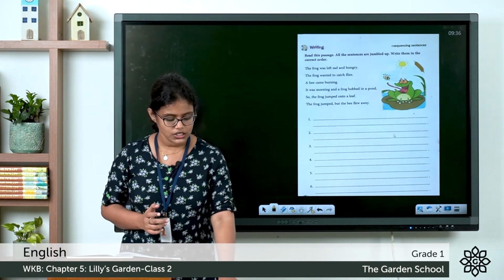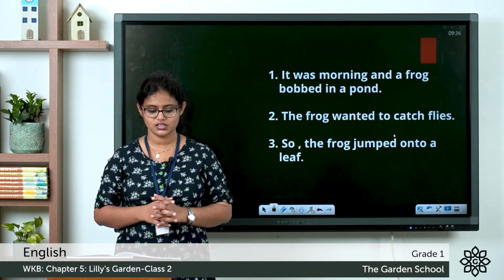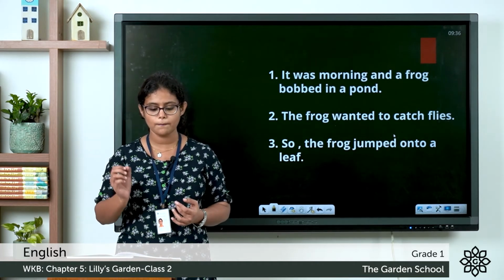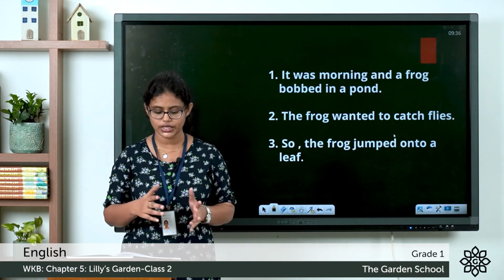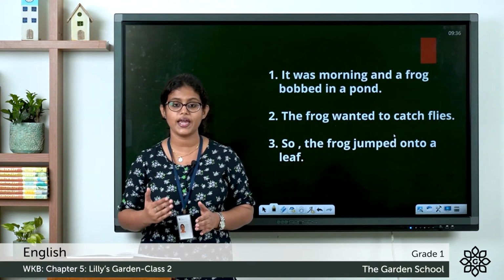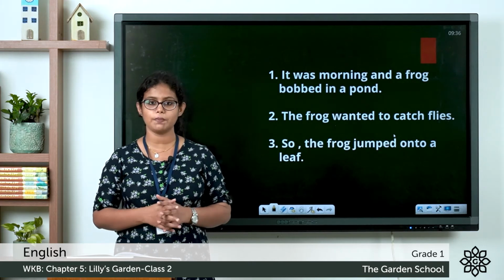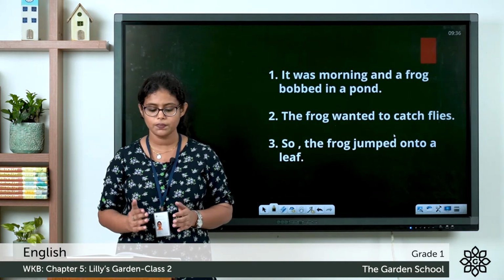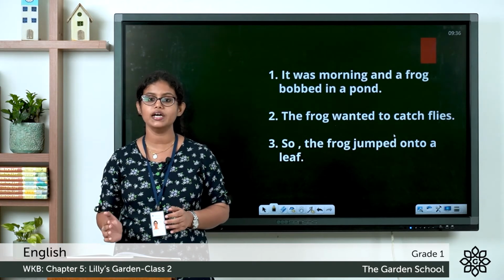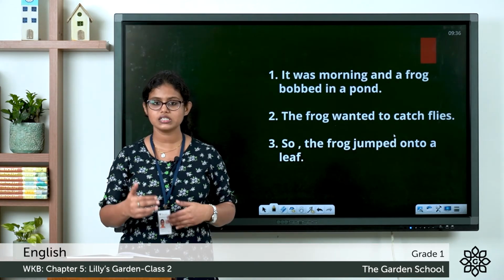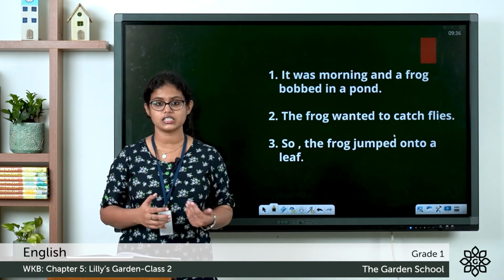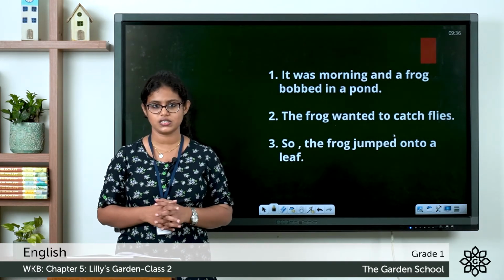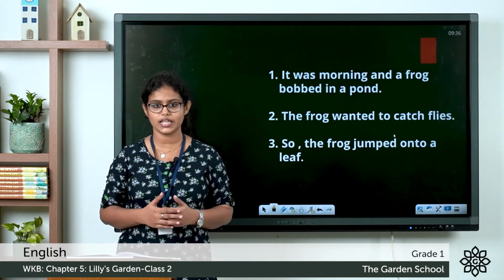Okay. So which sentence comes first? The first one is, it was morning and a frog bobbed in a pond. So you can see below that, space is given. In number 1, you can write the first sentence. It was morning and a frog bobbed in a pond. What is the next sentence? So the next sentence is, the frog wanted to catch flies.